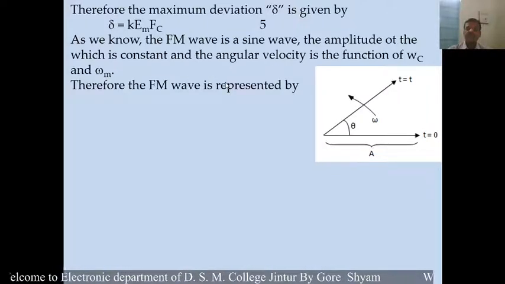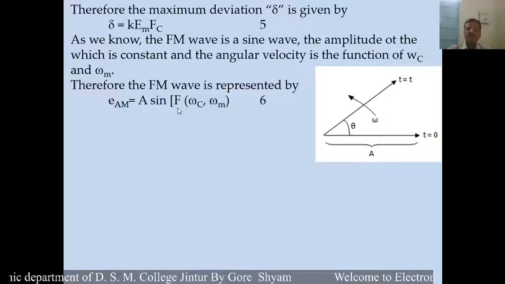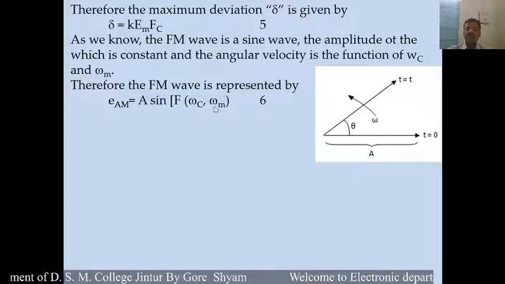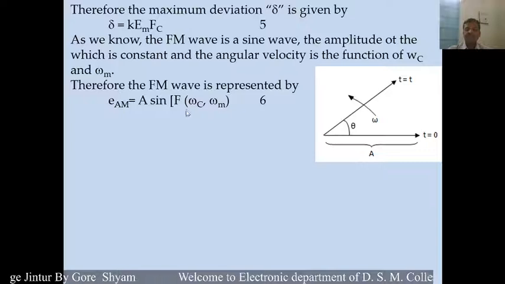Therefore, the frequency modulated wave is represented by EFM is equal to A sin F into bracket omega c, omega m bracket close. This is equation number 6, because here the angular frequency depends upon this factor, the angular velocity.